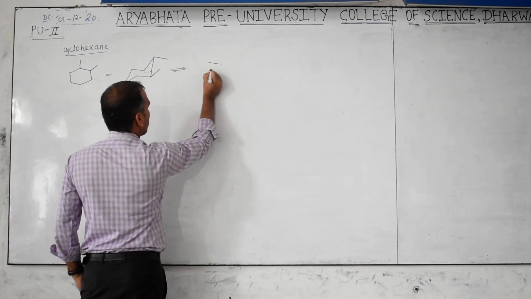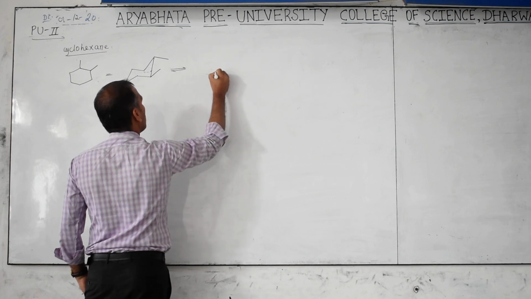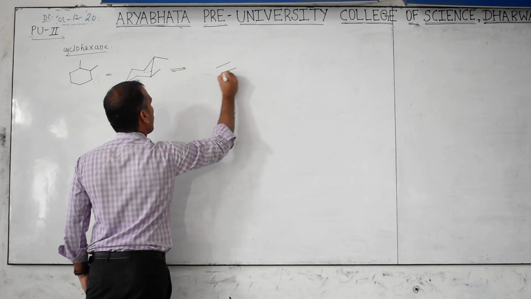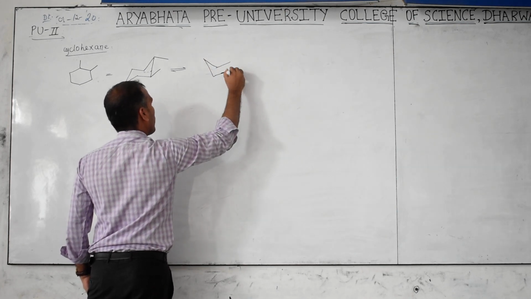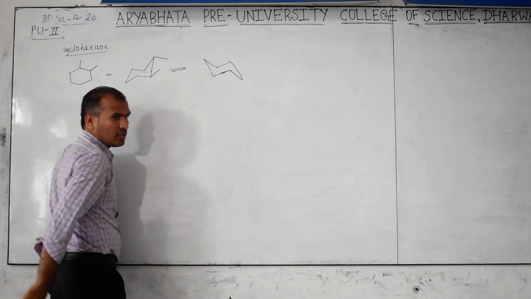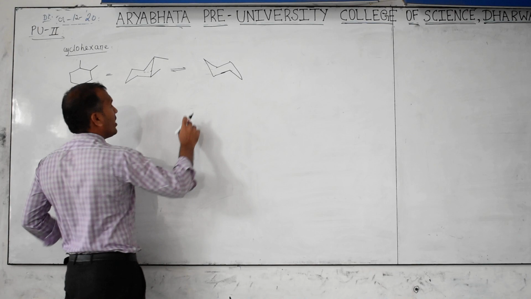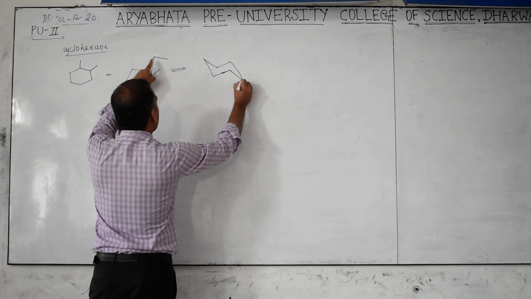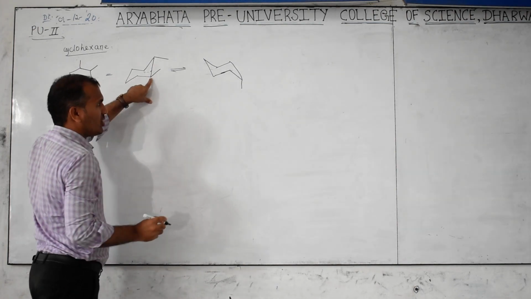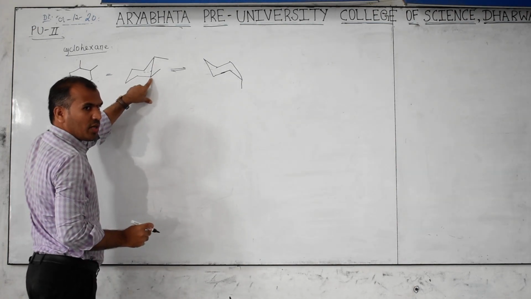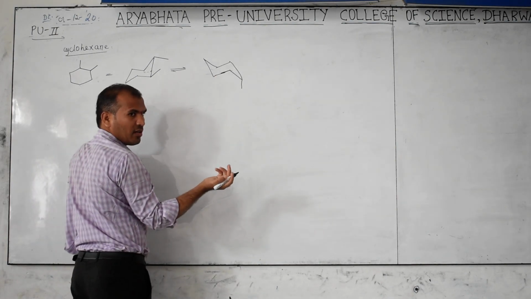Now if it is on the right side, then when you flip, it converts to axial, but on the right side only. Ring flipping, like this. Up carbon is converted to down, down converted to up. Then this is the first carbon, axial. Then this is which one? Down carbon. Down carbon is converted to which one? Up. Then this will be up also. Any one side you can write, no problem.